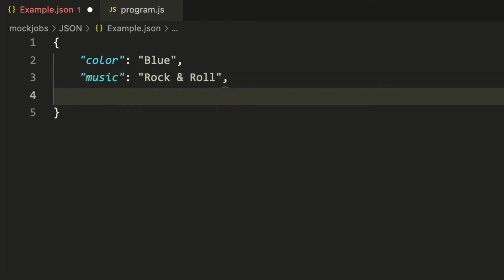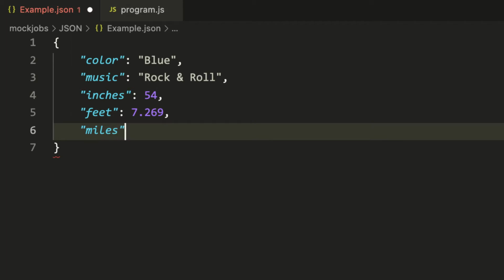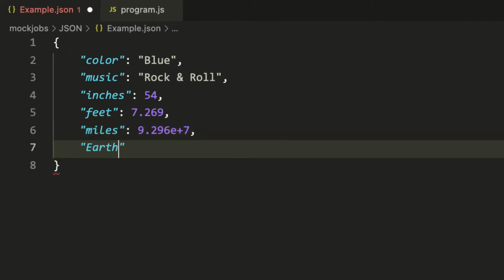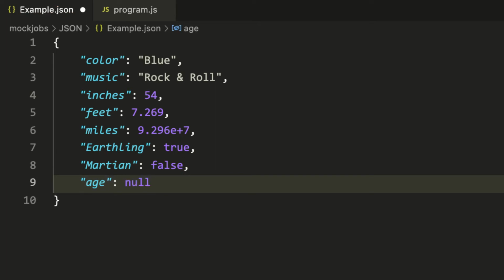Values can also be a number. In that case, the value is not wrapped in quotation marks. Numbers may be integers or real numbers expressed as decimal fraction or exponent. Values can also be binary, true or false, or neither, or anything else, null. These three value types are expressed using the literal characters not wrapped in quotation marks.